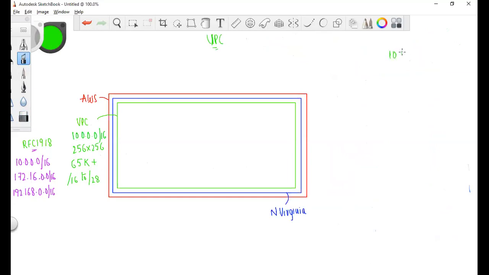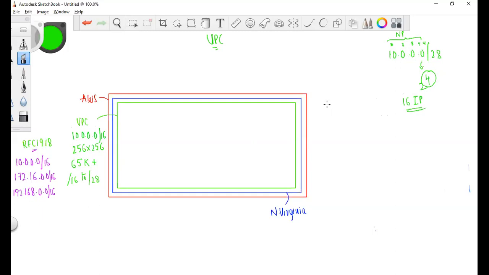If I have /28, that means, if you see here 8, 8, 8, 8, basically 24, and then you add 4, the first 28 bits are for the network prefix, and I have only 4 bits for the hosting. That means I have only 16 IP addresses for this network. That is 2 power 4.